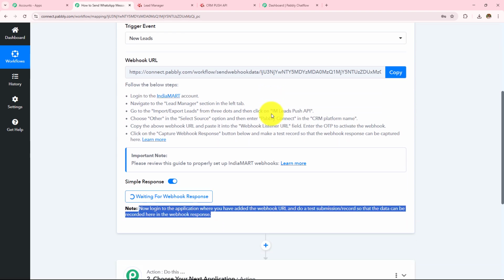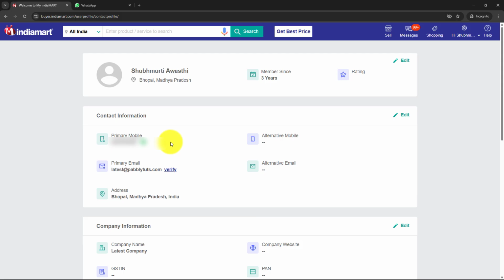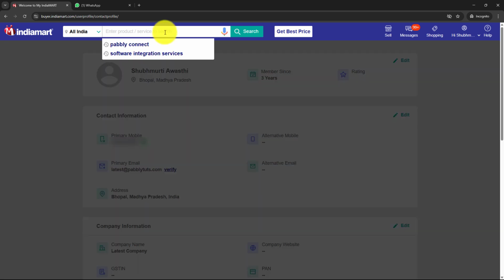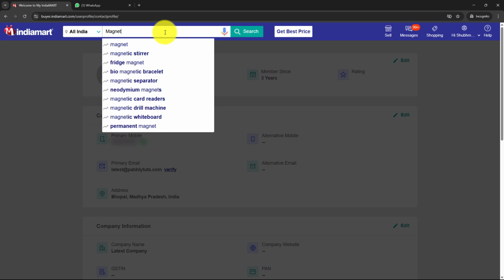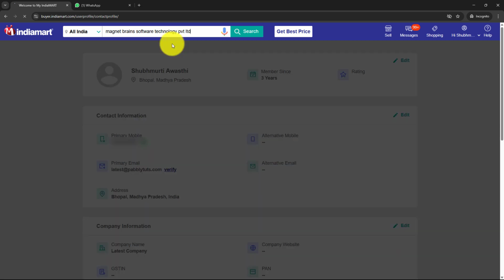So let's quickly open my IndiaMart account. So here I have opened my profile in incognito mode. This is my profile, this is the name, this is the phone number, email address is latest@pabblytudes.com, address is Bhopal, Madhya Pradesh, India, and the company name is Latest Company. And now I'm going to search for my business, which is this one.